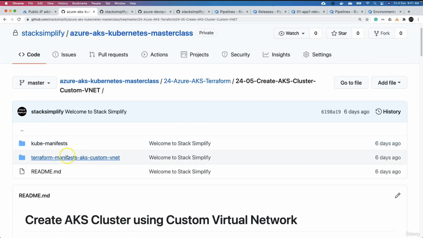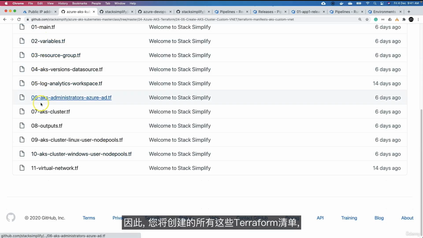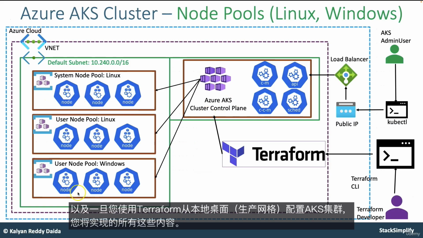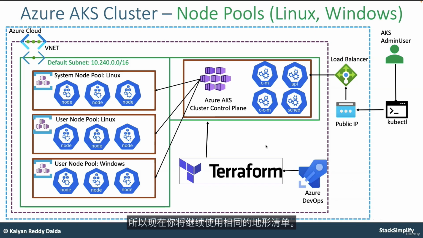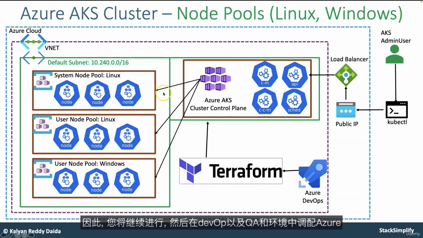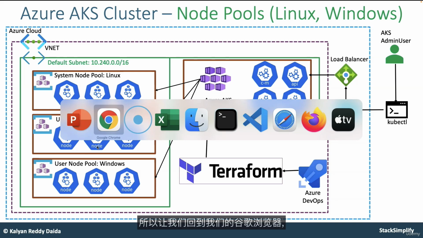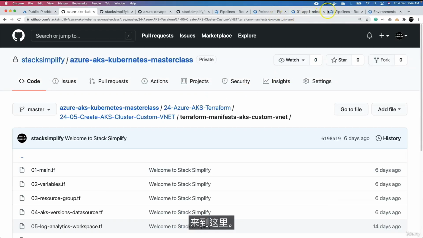If you see here, all these Terraform manifests you are going to create, including the Azure AD integration, including the Log Analytics for monitoring, and all these things you are going to implement. Once you provision your production grade Azure AKS cluster using Terraform from your local desktop, you will move on to using the same Terraform manifests with Azure DevOps pipelines, so you will go ahead and provision the Azure AKS clusters both in dev and then QA environments. So let's go back to our Google browser and come to here.